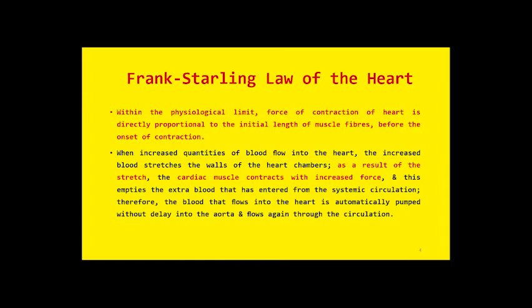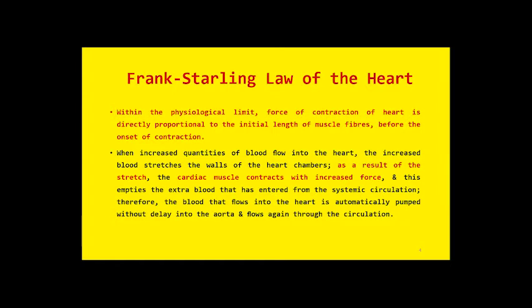The greater the volume entering the heart, the greater will be the stretch. The greater the stretch of the cardiac muscle, the greater will be the pumping ability of the heart. So the volume going out of the heart will be greater as well.